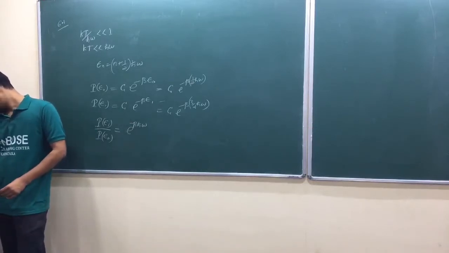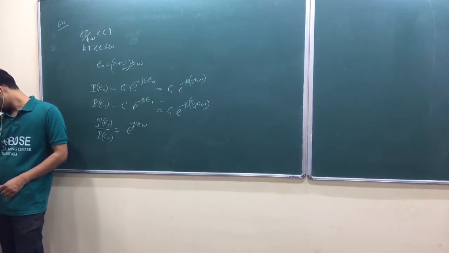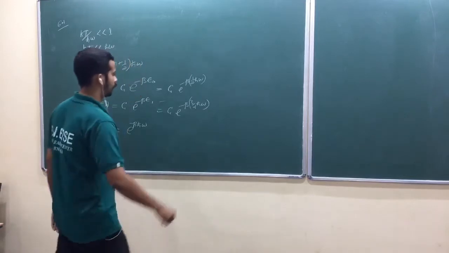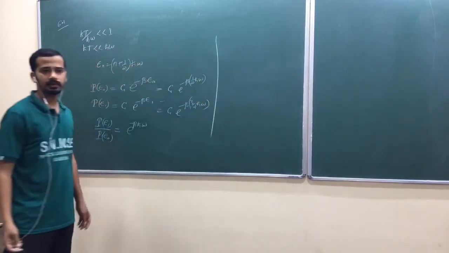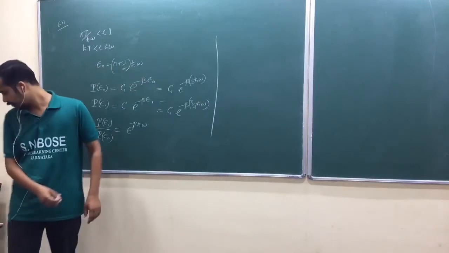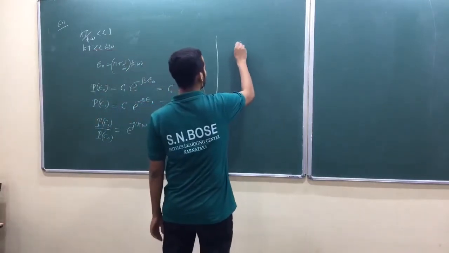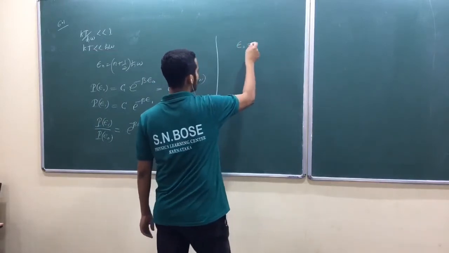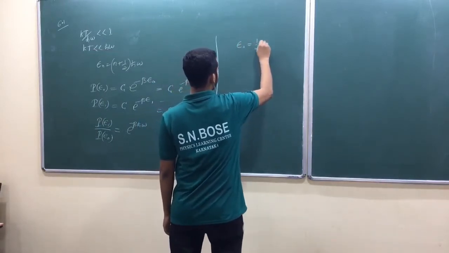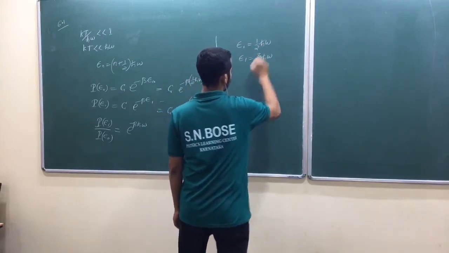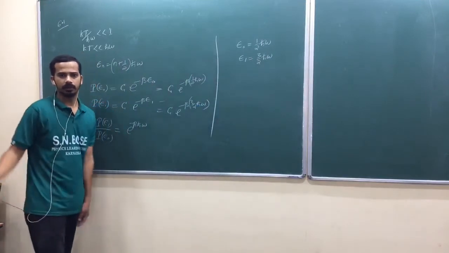Not a big deal. Assume that only the ground state and first excited state are appreciably occupied. Find the mean energy of this system. I mean, you have only two energy levels. That is the assumption. So E naught is equal to half h bar omega, and E1 is equal to 3 by 2 h bar omega. Am I right? You have only two energy levels and you have to find the mean energy.